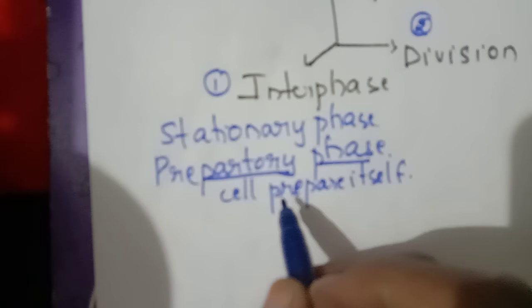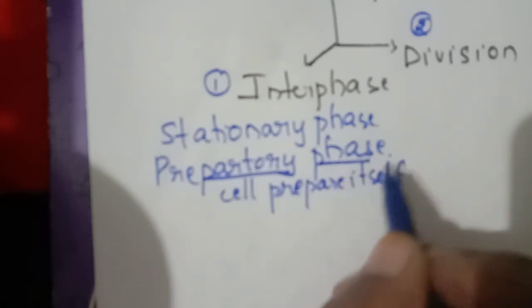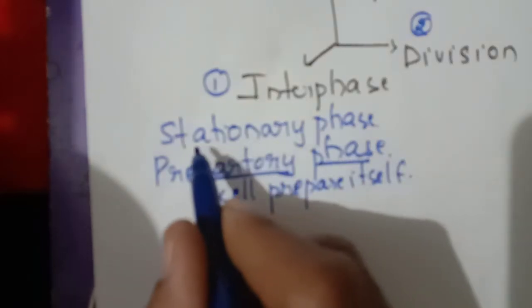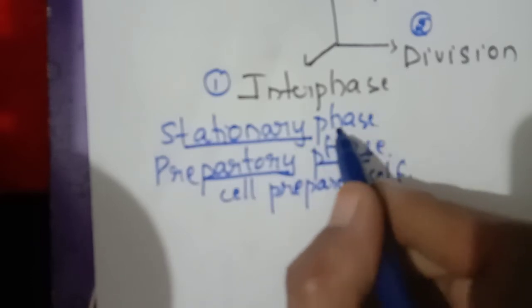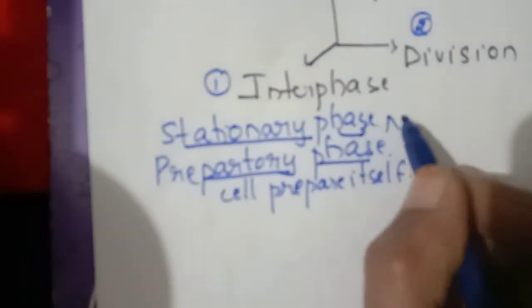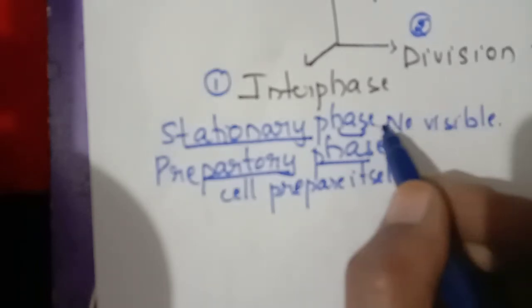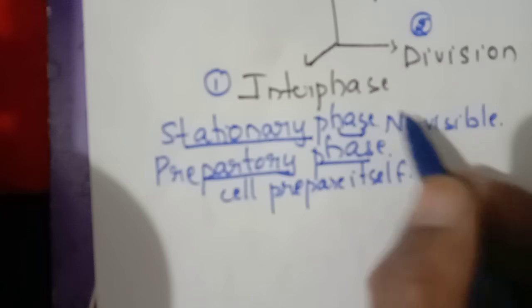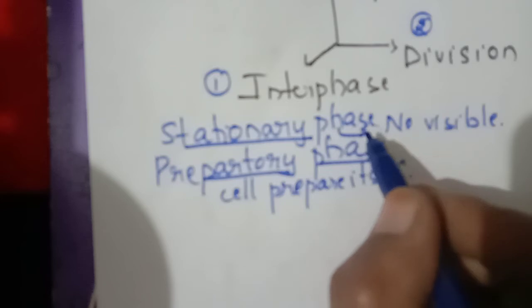And division means what? You are able to know. One cell will be giving rise to two different daughter cells. That means it's a visible event. But this interphase is not visible. So that's why it is known as the stationary phase, because there are no visible events. There are biochemical events, but no visible events occurring in the stationary phase or the interphase. That's why interphase is also known as the stationary phase.